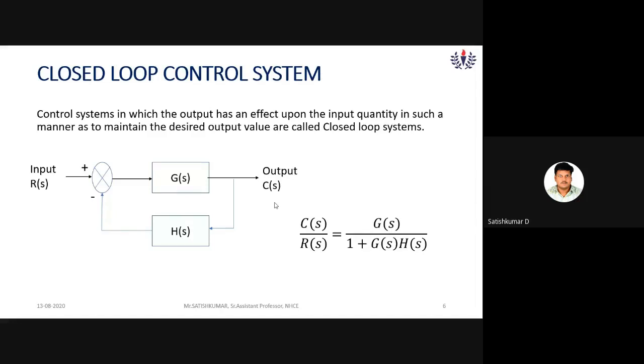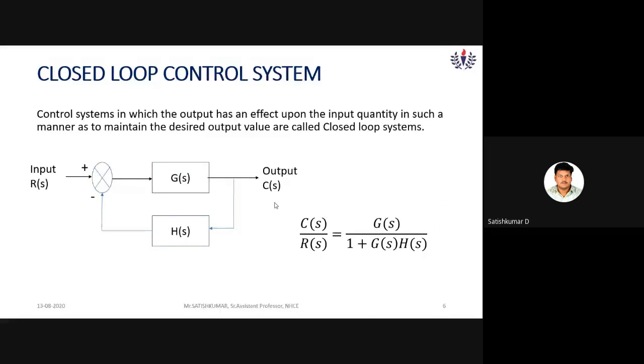The input is positive and the feedback is negative. So this is the negative feedback closed loop control system. Similar to that, there is a positive feedback control system also. There are more advantages with the negative feedback control system, so most control systems are negative feedback control systems.